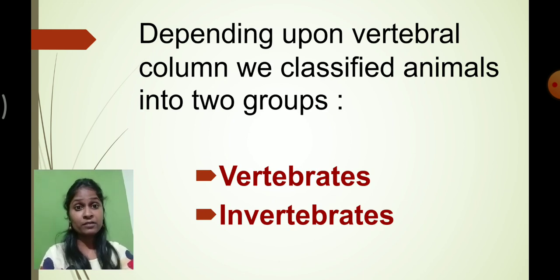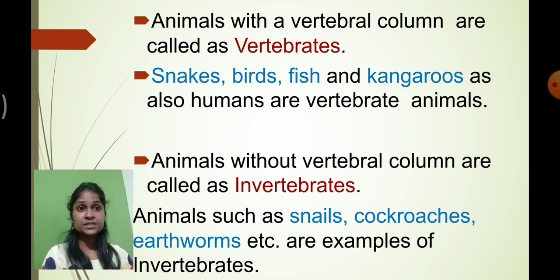Now what do you mean by vertebrate? Vertebrate means animals with a vertebral column. Animals with a vertebral column, we call them as what? Vertebrates. So what are the examples of vertebrates? Snake, birds, fish, kangaroos, and again human beings. We all are vertebrates because we have the backbone.